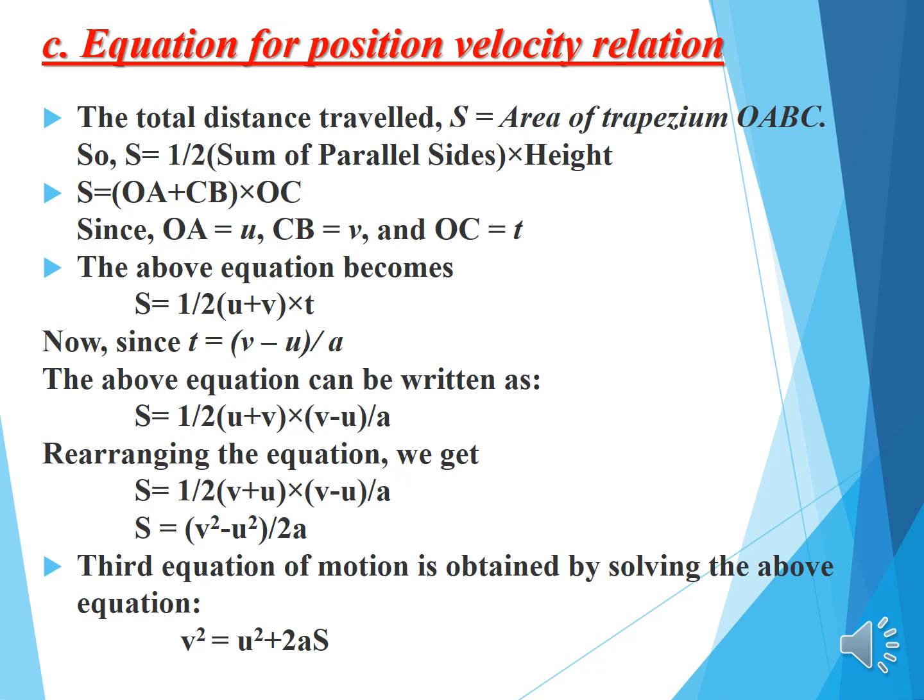Now since T is equal to V minus U by A, the above equation can be written as S is equal to 1 by 2 U plus V into V minus U by A. Rearranging the equation, we get S is equal to V plus U into V minus U by 2A. Therefore, S is equal to V square minus U square by 2A. The third equation of motion is obtained by solving the above equation, that is V square is equal to U square plus 2AS.